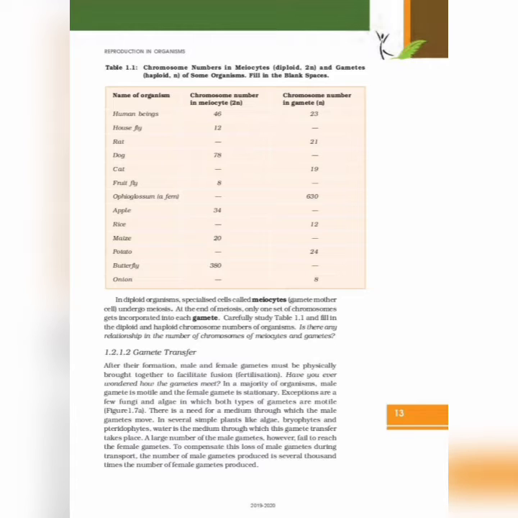In several simple plants like algae, bryophytes and pteridophytes, water is the medium through which gamete transfer takes place. A large number of male gametes, however, fail to reach the female gamete. To compensate for this loss of male gametes during transport, the number of male gametes produced is several thousand times the number of female gametes produced.